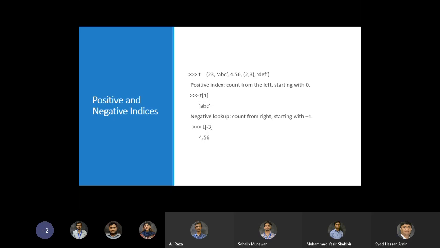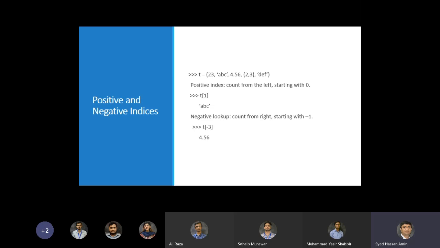Okay. So the indexing, positive and negative indexing, this is another thing that we need to understand: these sequence types have positive and negative indexes. So for example, their indexes start with 0 from the left, and then the second element is T1 and third element is T2 and so on. But there is a negative indexing as well. The rightmost element is -1.